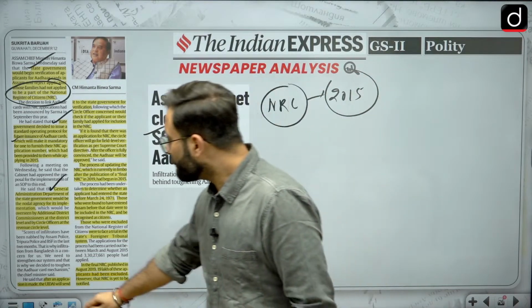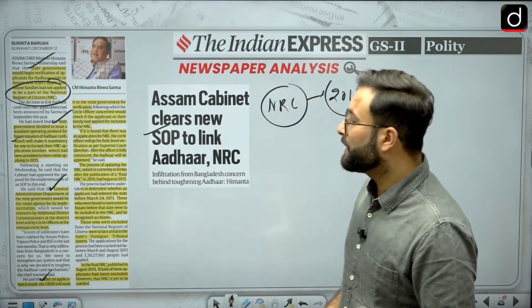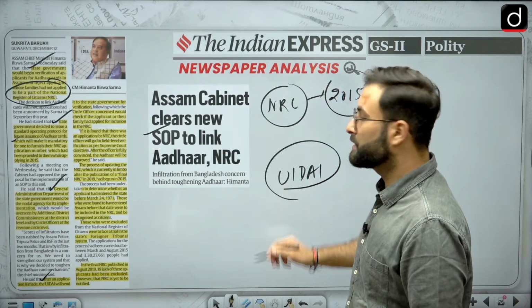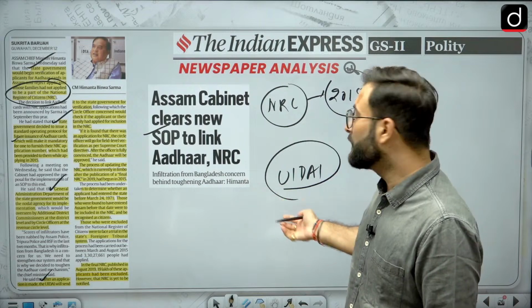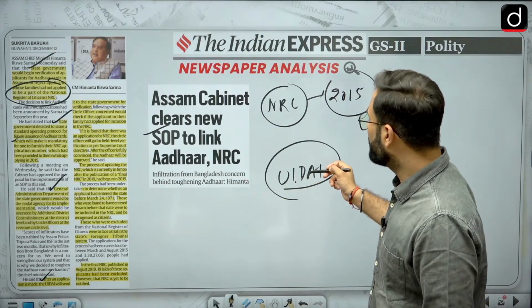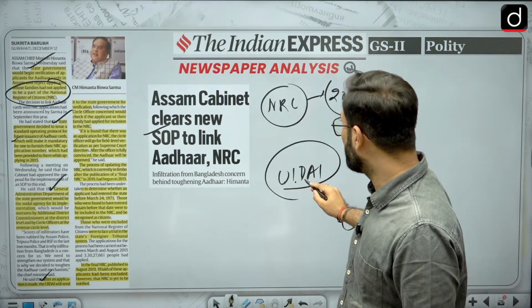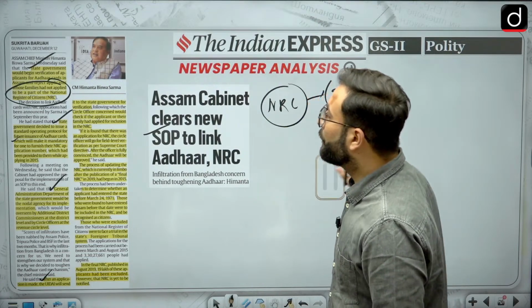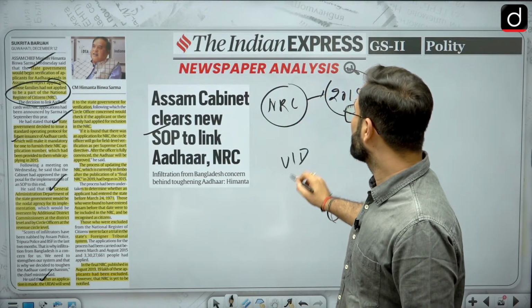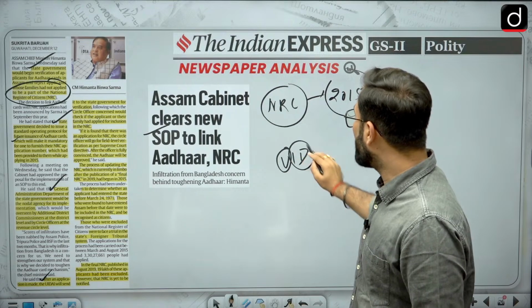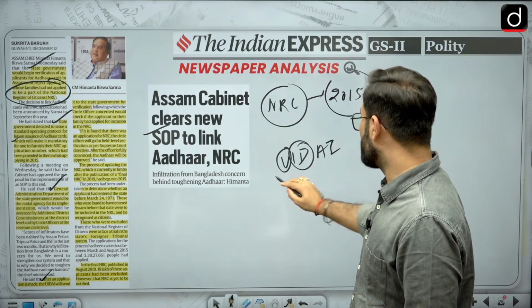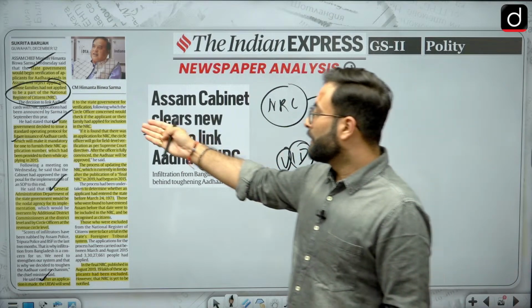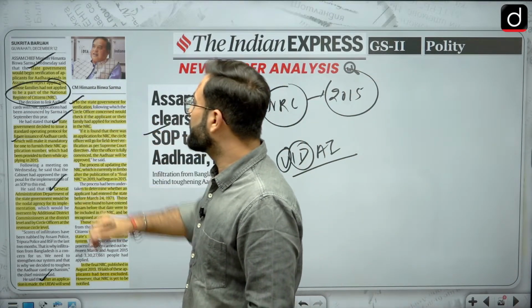After the application is made, UID is basically your Aadhaar related authority. So, Unique Identity Authority of India. You can go through the full form, I am not able to recall it. Okay, so UID, this is the Unique Identity Authority of India. Yes, that is the one. That will send it to the state government for the verification.